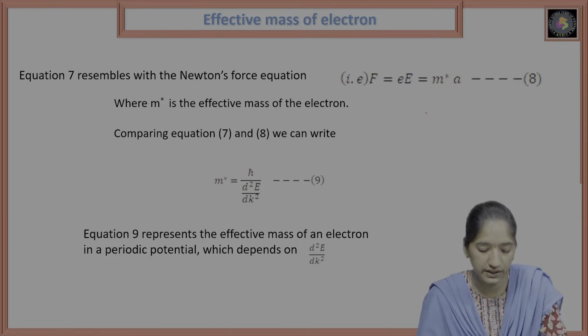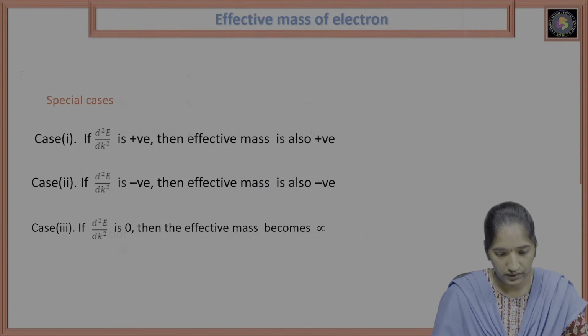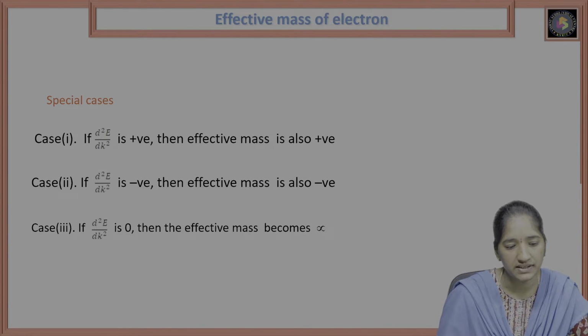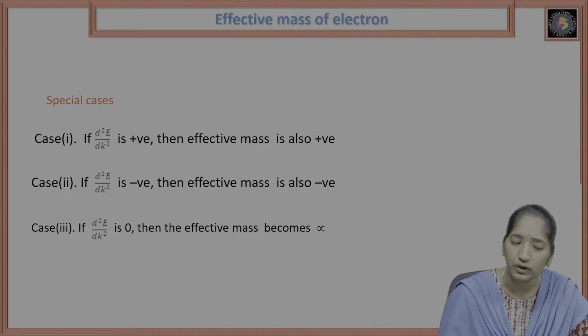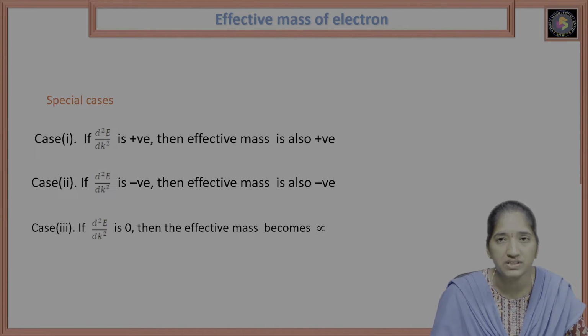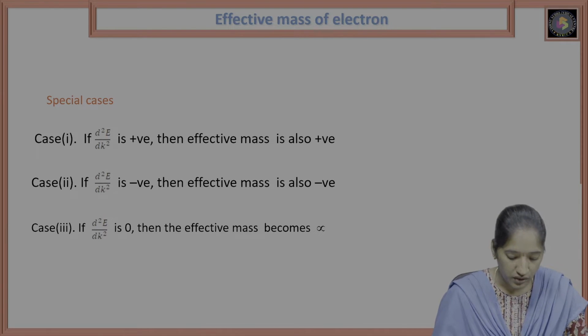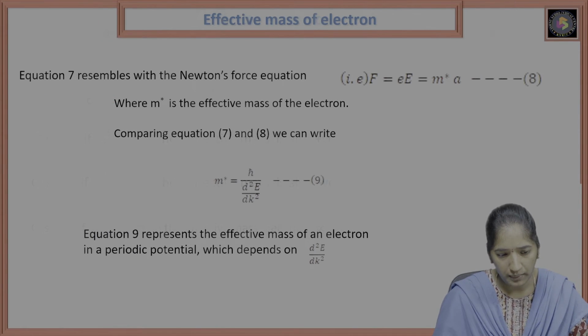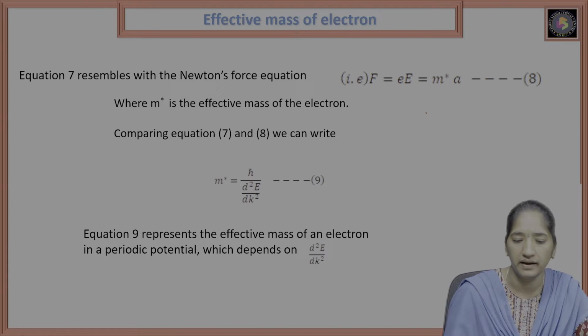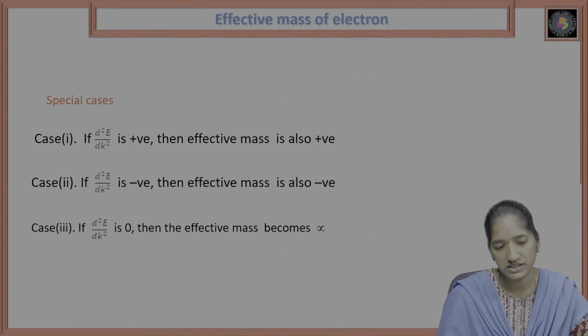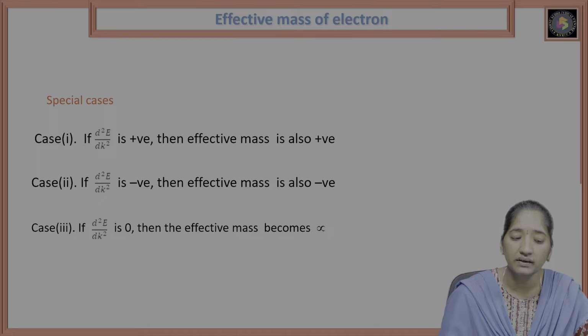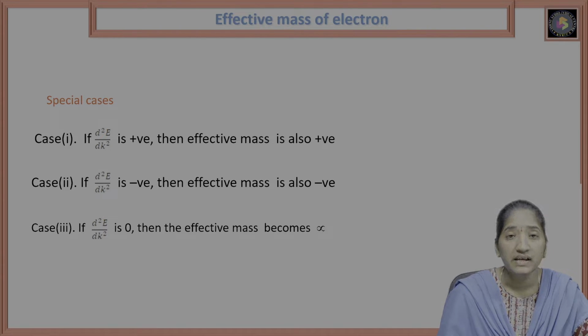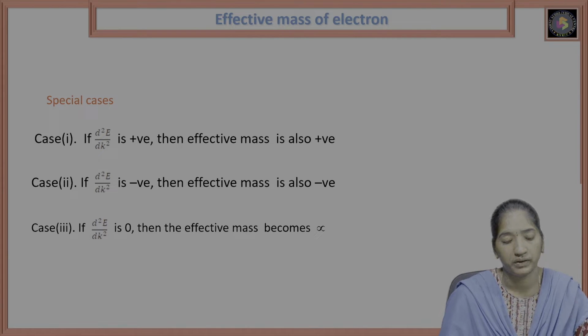Why is it related to that? Let us discuss the special cases. The effective mass always depends on d square E by dk square. If d square E by dk square is positive, then the effective mass is also positive, because the total value will be positive. If d square E by dk square is negative, then the effective mass is also negative.